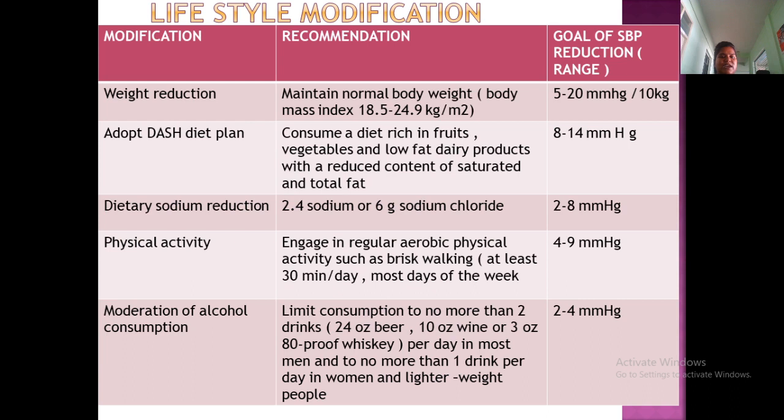So we'll see the recommendations according to the textbook. Weight reduction: they have to maintain normal weight and a normal body mass index. If they are overweight, they have to reduce it; a 5 to 10 mm Hg reduction per 10 kg. Then the DASH diet means consumption of foods rich in fruits, vegetables, low fat dietary products, and reduced content of saturated and total fat.